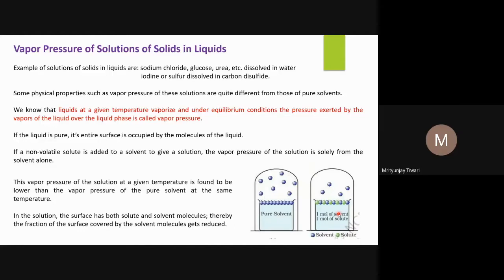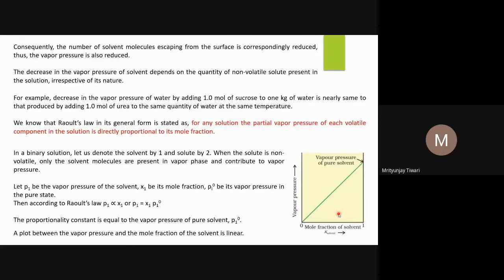The vapor contains only solvent, so you can also say it is the vapor pressure of the solvent. Usually we call it the vapor pressure of the solution, but that vapor pressure is the vapor pressure of the solvent only, and it will be reduced. And what people have observed is that this vapor pressure is independent of the nature of the solute particle. Whatever solute particles you add, it won't change. The vapor pressure will not be affected. It is the number of particles that is going to affect the vapor pressure.